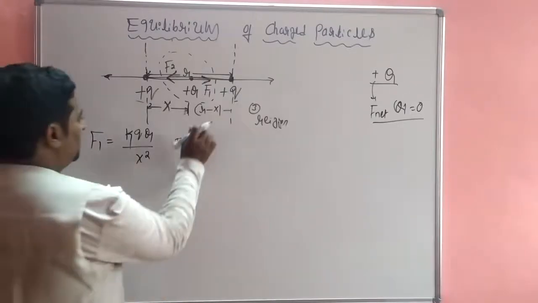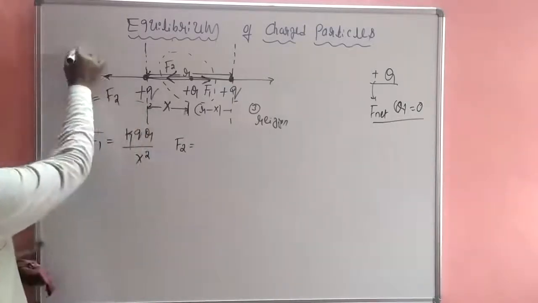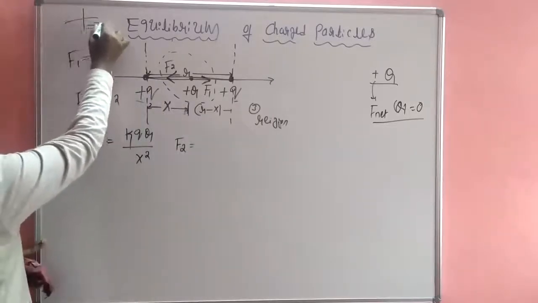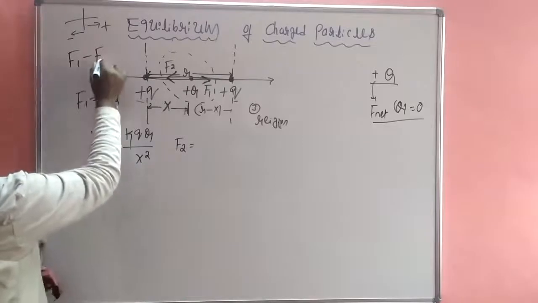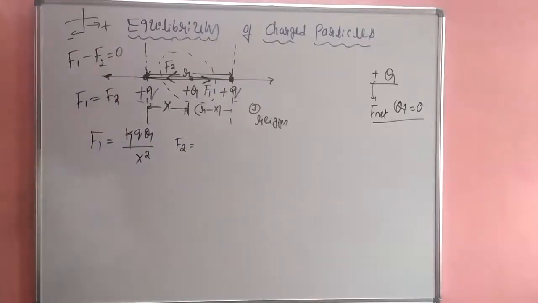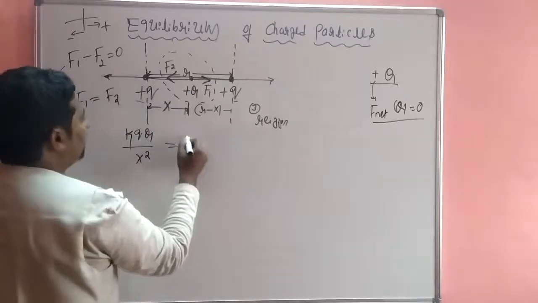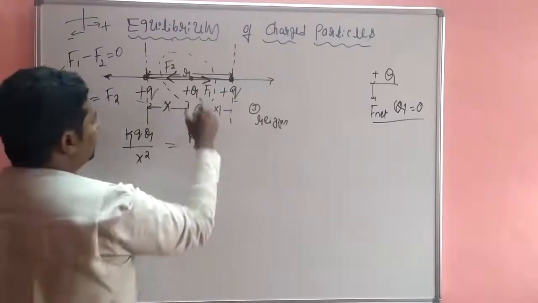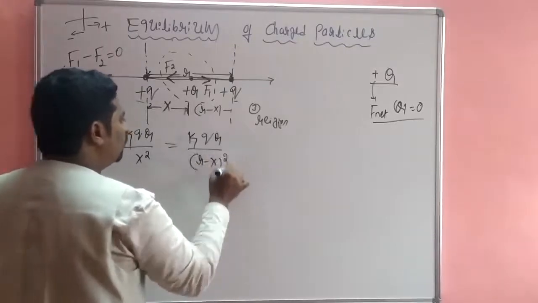So F1 is equal to F2. Why? Because F1 is opposite. This direction is plus, this side is negative. So this side is negative means minus F2, that is equal to 0. So F1 is equal to F2. So the F2 value is equal to how much? K Q. Okay, F2 value is K capital Q divided by distance, which is R minus x whole square.